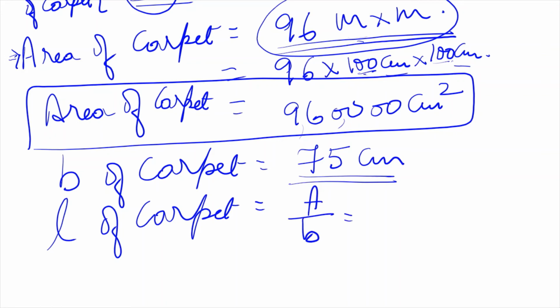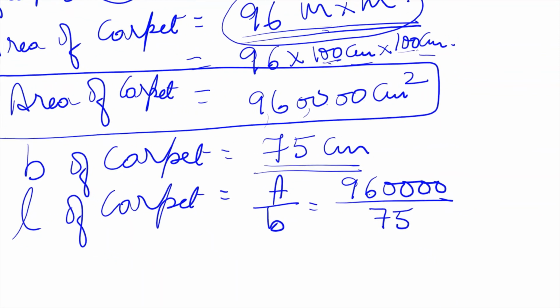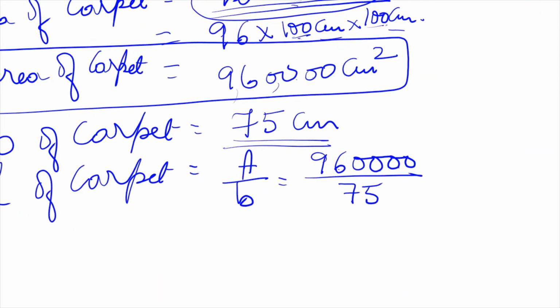So area of the carpet is 96,000,000 zeros, 1, 2, 3, 4, upon breadth, that is 75. Okay. So let us cancel first. Let us cancel first by 5. Those cannot cancel by bigger numbers.